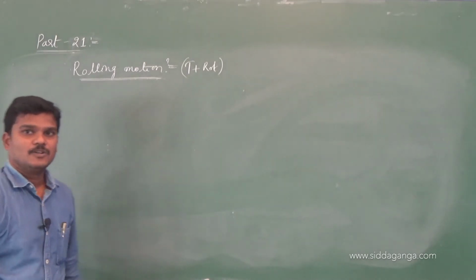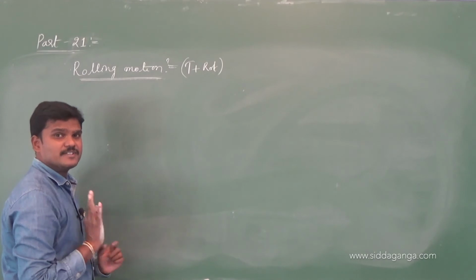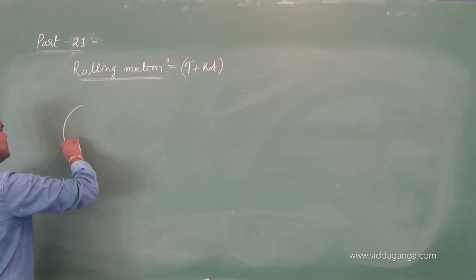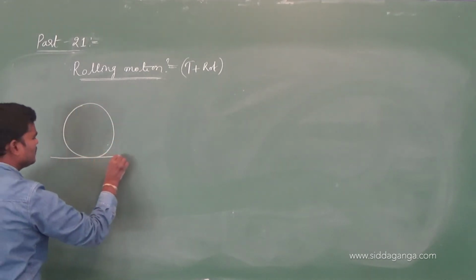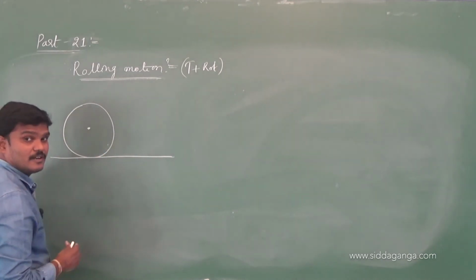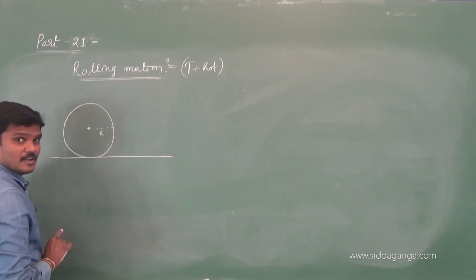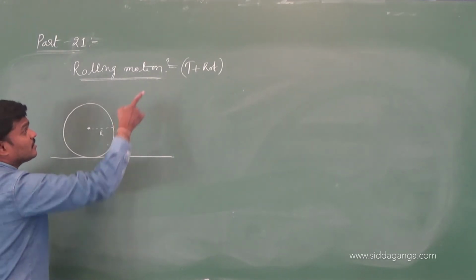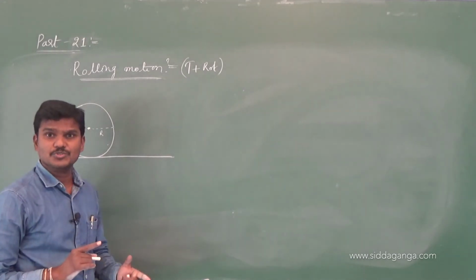Okay. Now let us suppose a body which is rolling on a horizontal surface. Let us see how it rolls. See, this is a wheel. Let us consider a wheel which is rolling on a horizontal surface. R is the radius. And this rolling motion we can divide into two parts. One is the translatory motion of the body, other one is the rotational motion of the body.